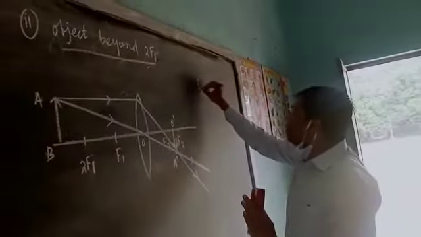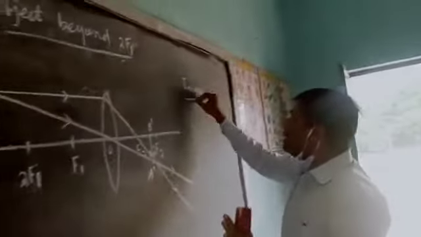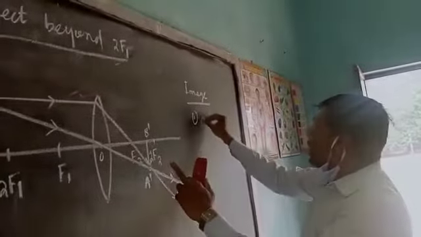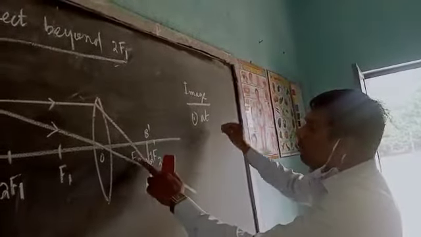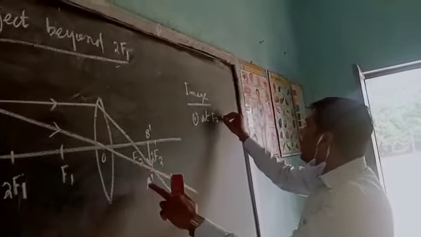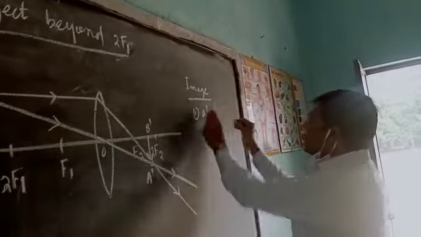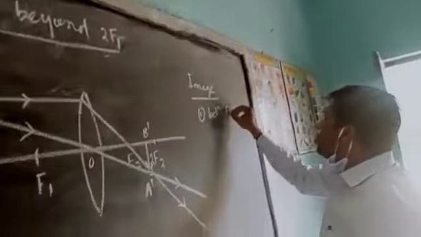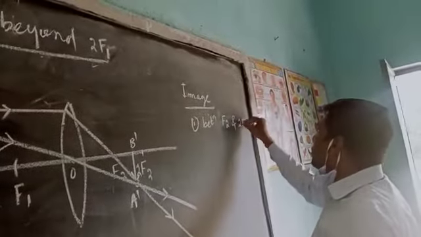See here, what is the nature of the image? First, the image is created between F2 and 2F2.